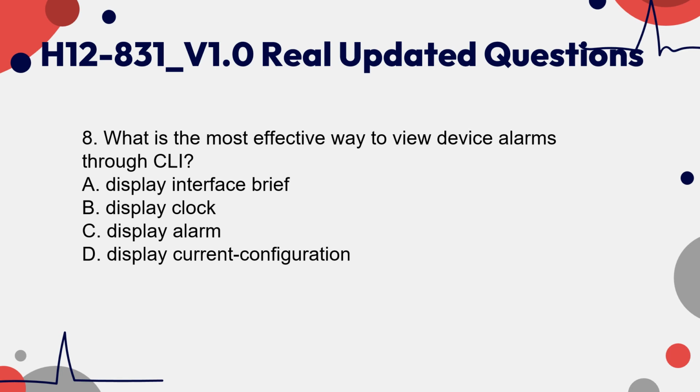8. What is the most effective way to view device alarms through CLI? A. Display interface brief. B. Display clock. C. Display alarm. D. Display current-configuration.